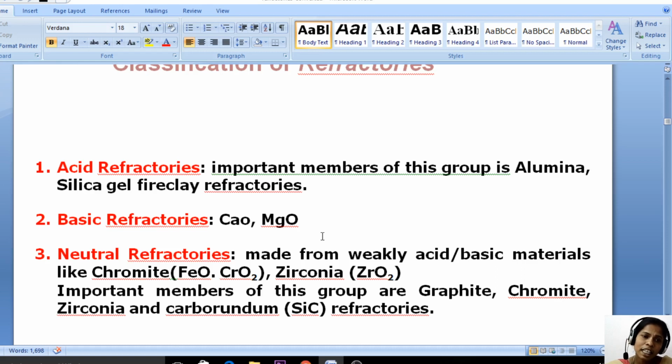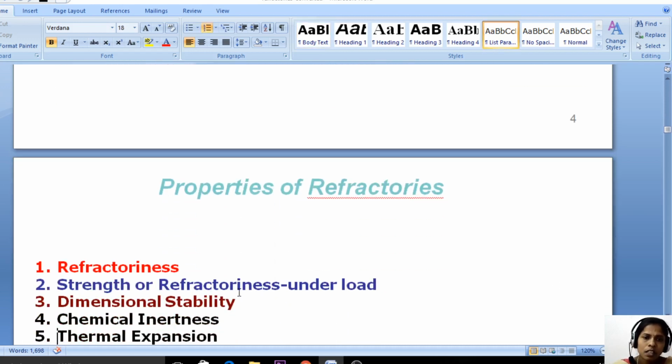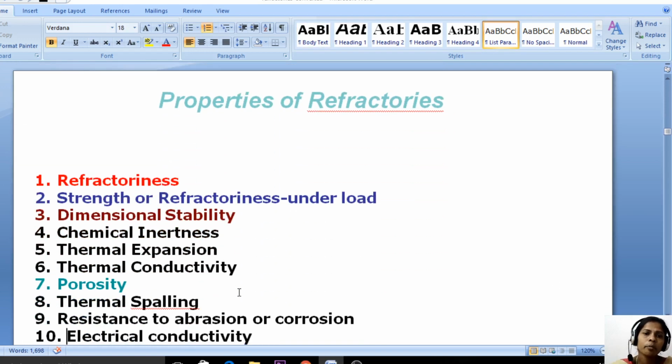So these are the examples of the acid, basic and the neutral refractories. This is very important for the two-mark questions. So types of refractories and the examples. This is very important now.